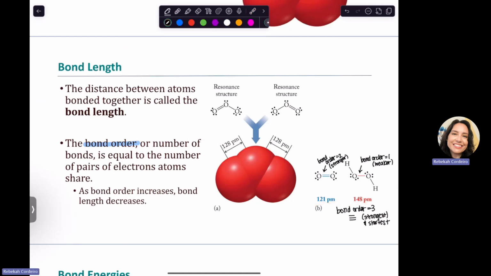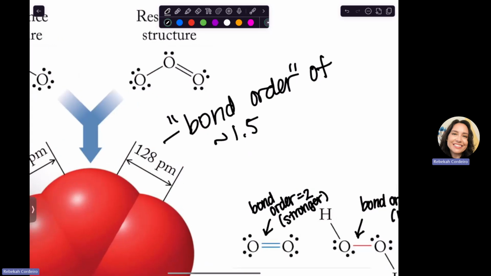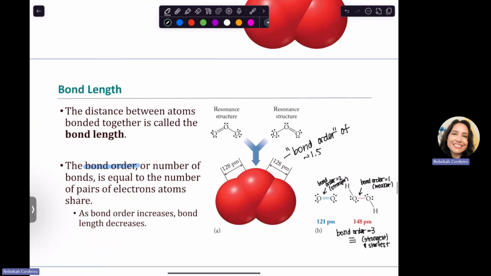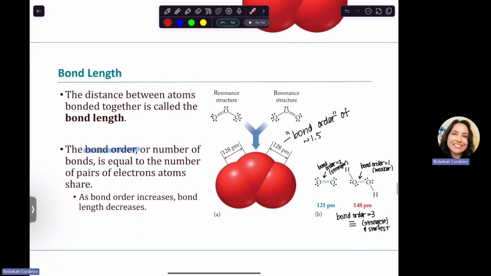So it's kind of like a bond order of 1.5 kind of. And it's not exactly, there are other ways to calculate bond order. So if you move up into higher levels of chemistry, you may learn actual formulas to calculate bond order, but we can think it's in between 1 and 2, right? It's not quite a single bond, not quite a double bond. And that's how we know the resonance is really happening, that the electrons are actually bouncing around. We're not just rotating the molecule around. Because we don't see a 121 and a 148. We see a 128, which is like an elongated double bond, which is weird. So that's how we know the resonance is actually happening.